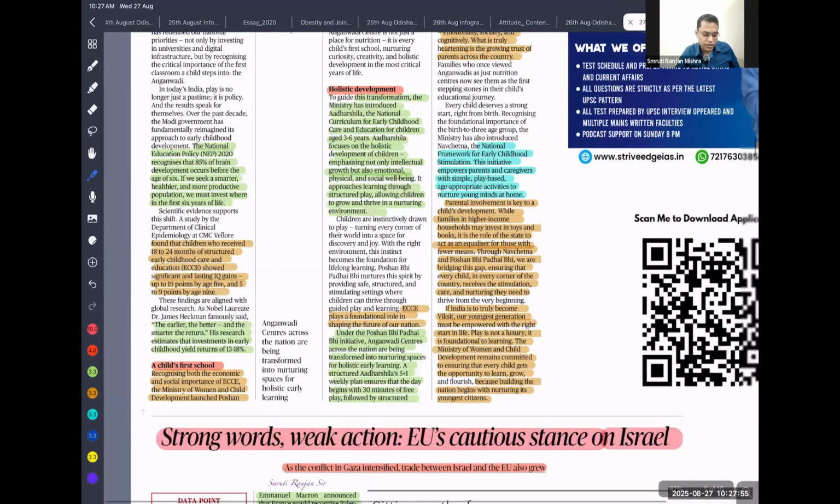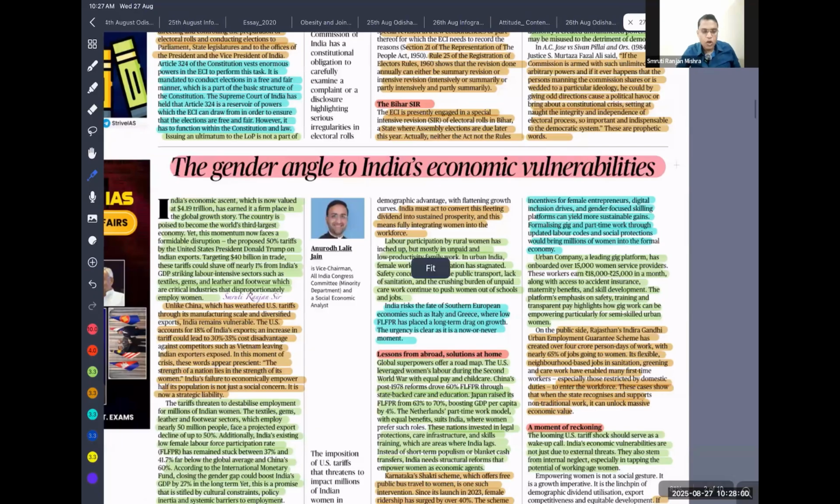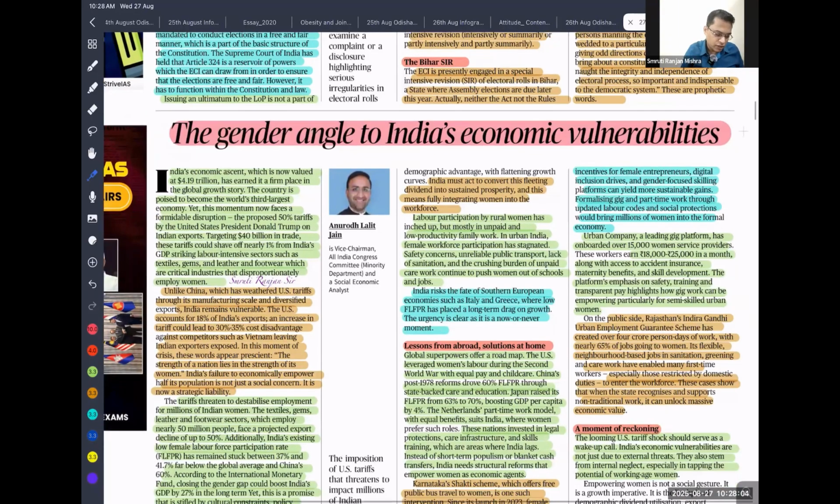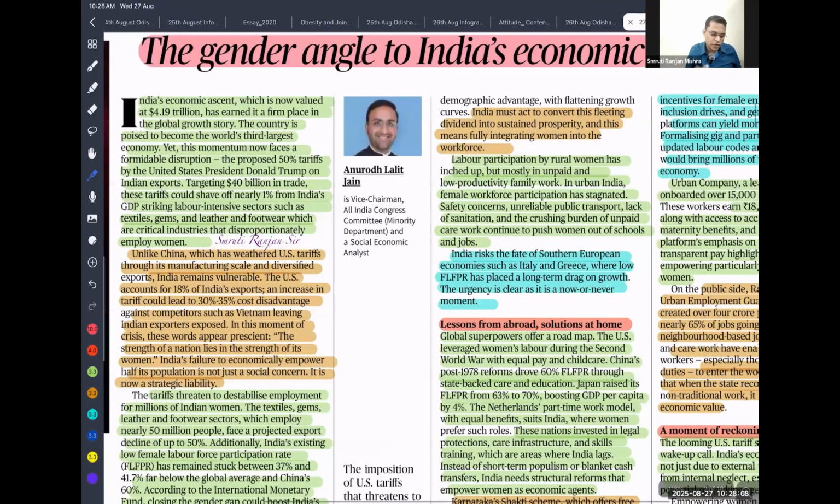Next important is the gender angle to India's economic vulnerability. If you look at the recent tariff imposed by the USA, that is 50%. That is going to impact our women. Here you will see the impact is more on women than on other people.